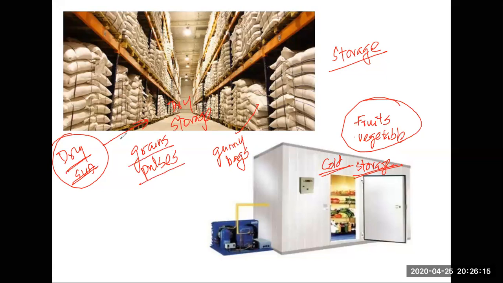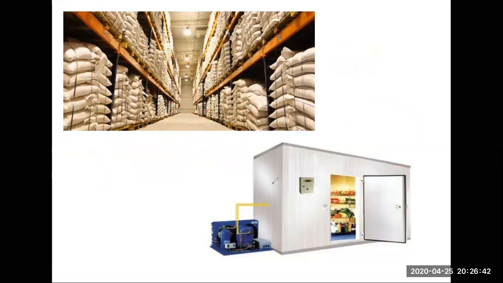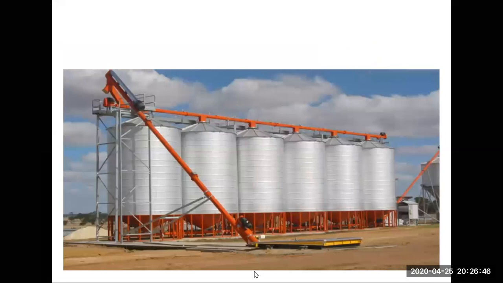They are stored inside after winnowing. So what do they do? They winnow it, dry it in the sun to remove the moisture, put it in the gunny bags, and store inside the dry storage, huge rooms. And this is for the fruits and vegetables. Fruits and vegetables are stored at low temperature. Cold storage means low temperature. At low temperature, they don't get decomposed and damaged. Okay, right. So that's the storage of the crop.